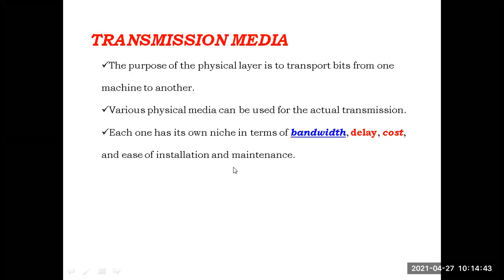Some transmission mediums are easy for installation. Some are not that easy for installation. Some are easy for maintenance. Some are not that easy for maintenance. Like that, the transmission mediums differ from one another in bandwidth, cost, delay, ease of installation and maintenance. Now, is this point clear? Bandwidth, delay, cost, ease of installation. Is it clear?